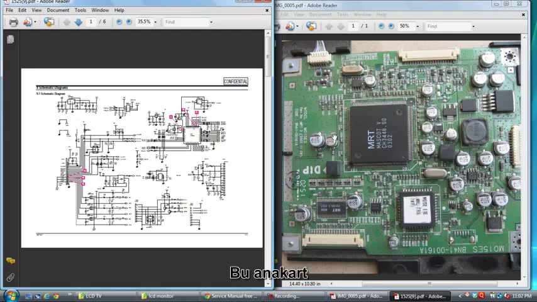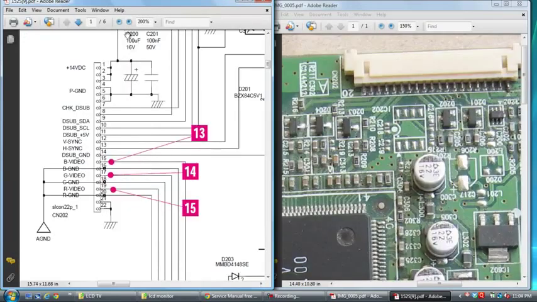Now I will explain with the help of the circuit. This is the circuit, the LCD monitor motherboard. See here, this is connector CN202. Here there are 20 pins, and these 2 are dummy, 21 and 22. The VGA connector signal is connected with this connector. The signal comes out from this place.